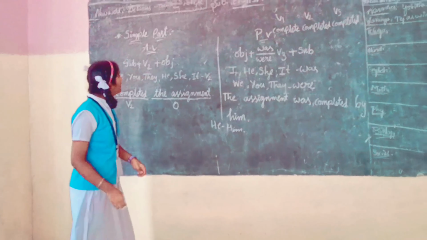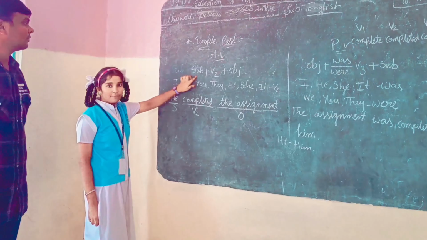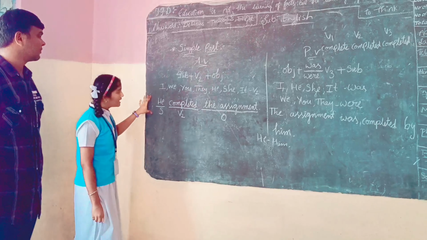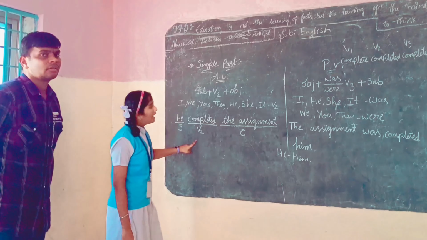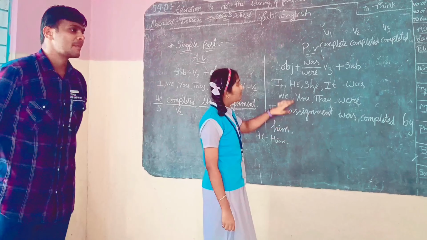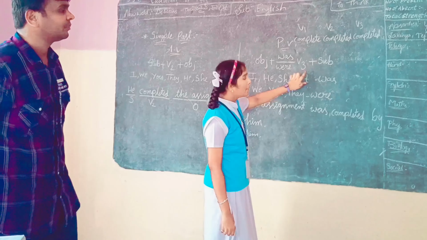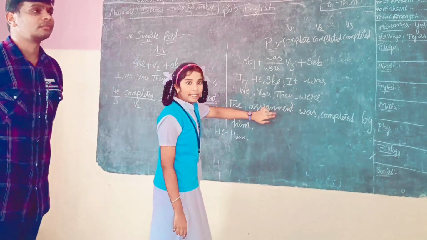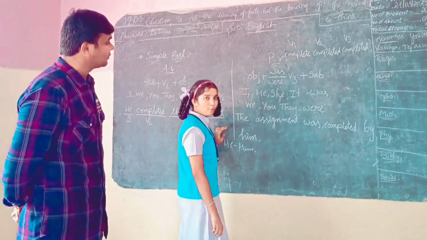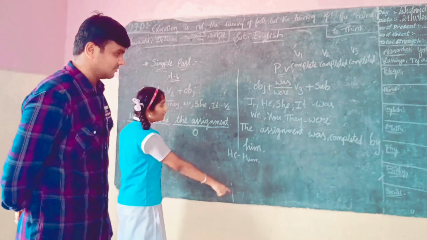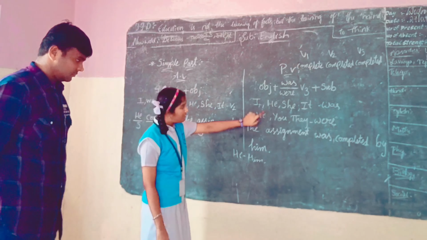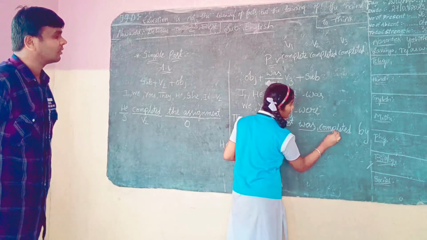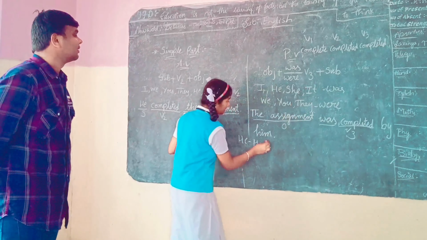I, me, like that. In this sentence, active voice structure is subject plus V2 plus object. For all seven pronouns, we use only V2 form. And this example is also written with the help of this structure. And the passive voice structure for simple past is object plus was/were, V3 plus by plus subject. For singular words we have to use was, and for plural words we have to write were. And we write this sentence with the help of this structure. The assignment is object, was completed is V3 form, and the subject is him.